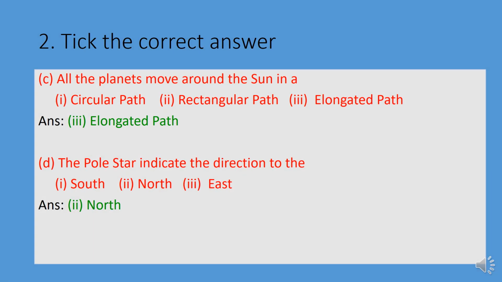Next question: all the planets move around the Sun in a circular path, a rectangular path, or an elongated path? Yes, correct. The answer is elongated path. Next question: the pole star indicates the direction to the, yes, which direction? South, north or east? Correct, the north direction. The pole star always indicates the north direction, and this star is always fixed at one place.